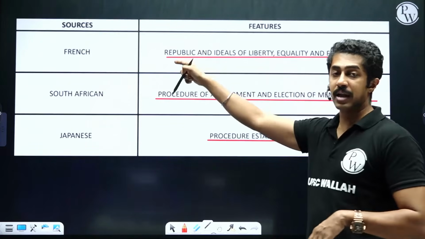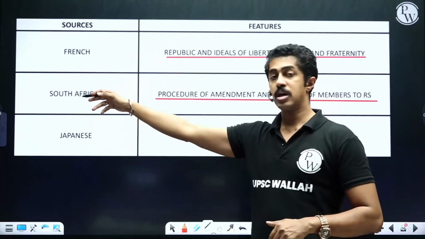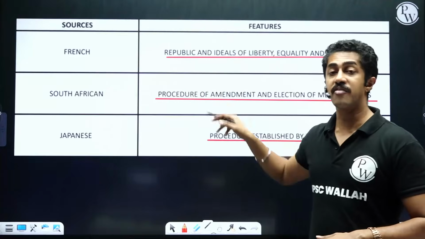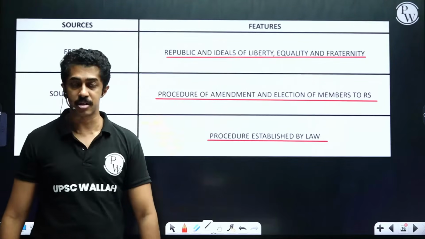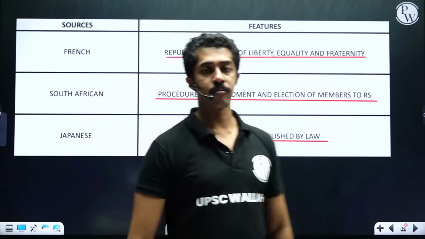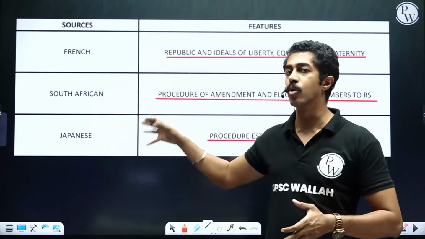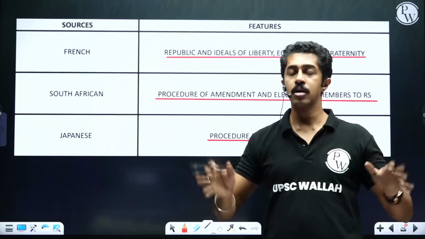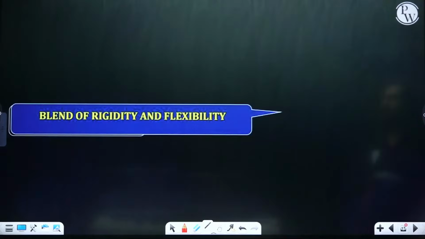French, republic and liberty, equality, and fraternity, taken from the French Revolution. South African, procedure of amendment of the constitution and election of members to Rajya Sabha. Japanese, procedure established by law. Done, people. Actually, in this chapter, the schedule and these borrowed features are the most important. Now you can relax. Now we will deal with the other sections a little more easily.